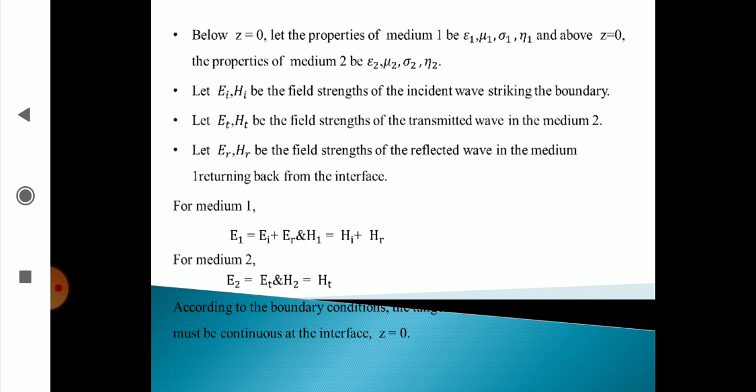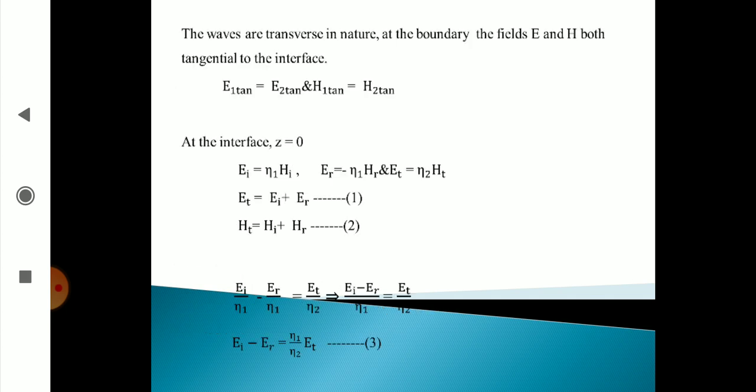As we know, the waves are transverse in nature. At the boundary both the fields E bar and H bar are tangential to the interface. Therefore, we can say that E1 tangential is equal to E2 tangential, and H1 tangential is equal to H2 tangential.